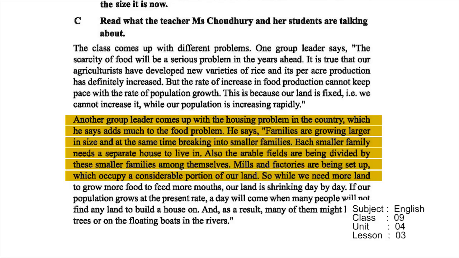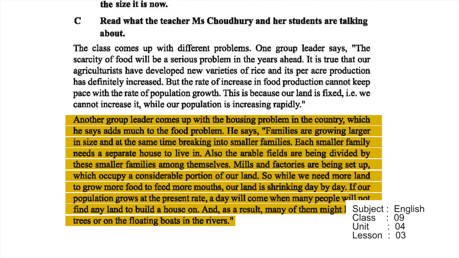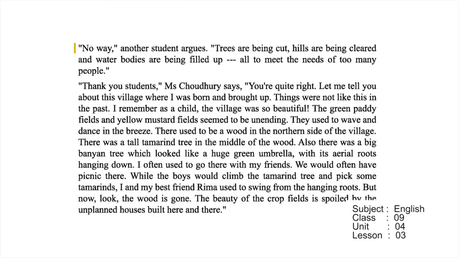So while we need more land to grow more food to feed more mouths, our land is shrinking day by day. If our population grows at the present rate, a day will come when many people will not find any land to build a house on. And as a result, many of them might live on trees or on the floating boards in the rivers, what I showed already. No way, another student argues, trees are being cut, hills are being cleared, and water bodies are being filled up, all to meet the needs of too many people.